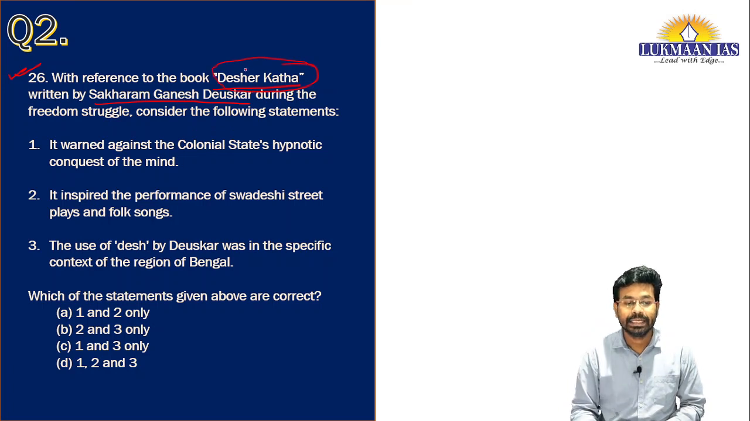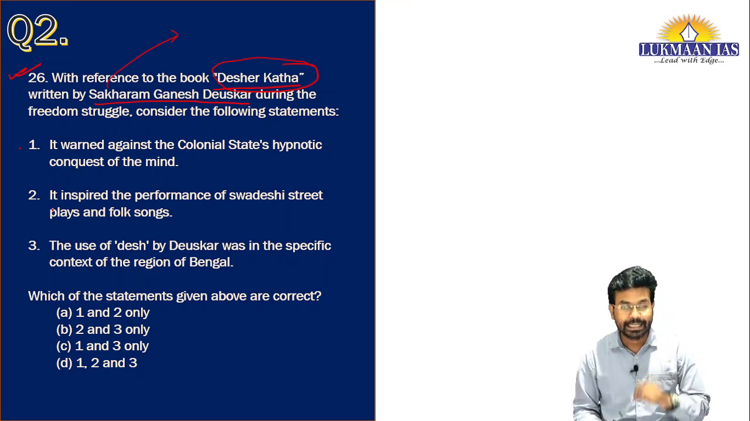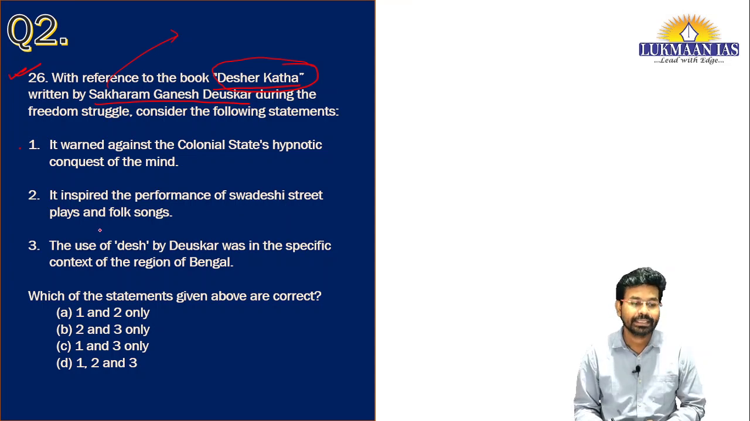This book is Desher Kotha, and they have also given the name of the author. The name of the author is Sakharam Ganesh Deuskar, and they have given 3 statements with reference to this book. It says it warned against the colonial state's hypnotic conquest of mind. The second statement says it inspired the performance of Swadeshi street plays and folk songs. The third statement says the use of Desh by Deuskar was in the specific context of the region of Bengal.